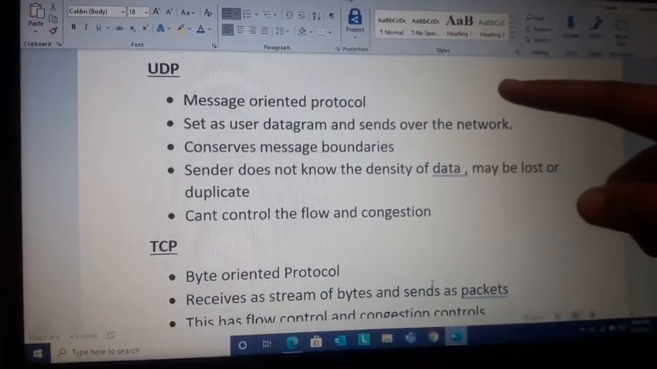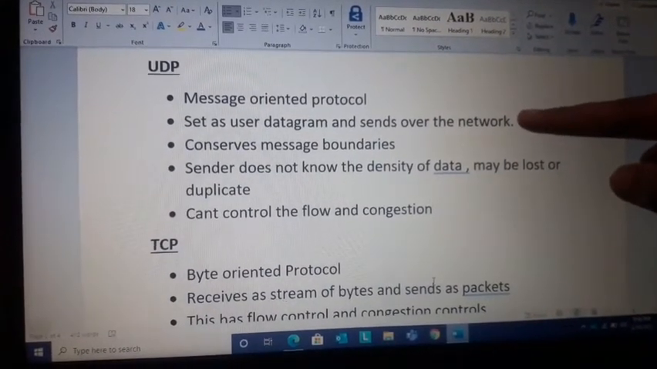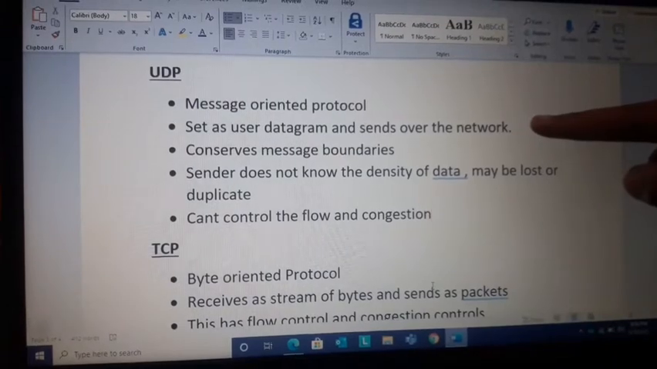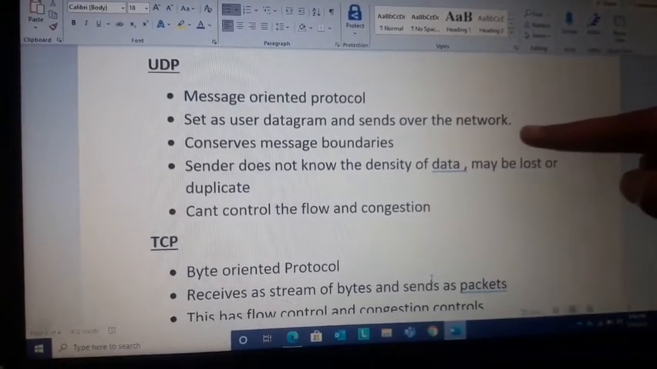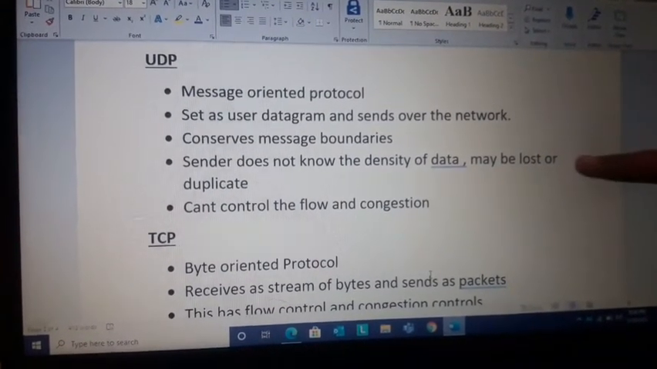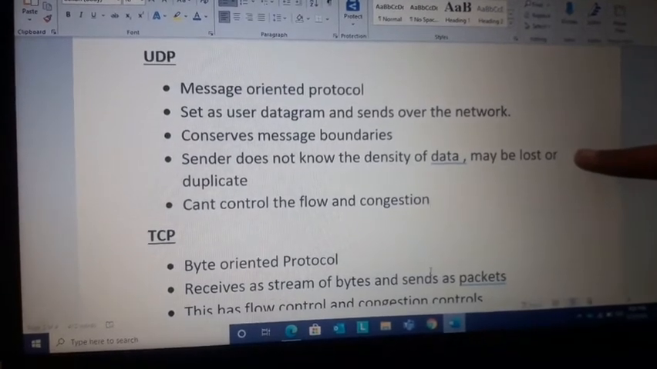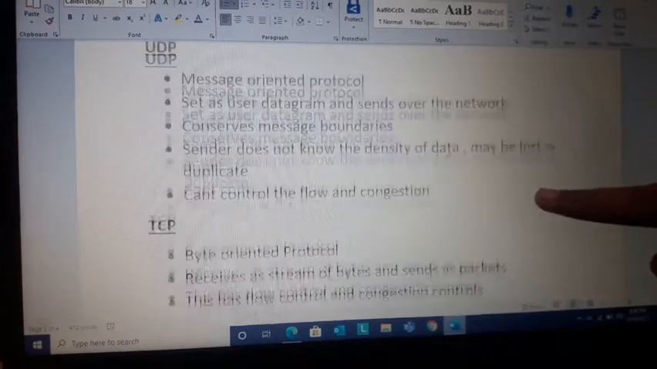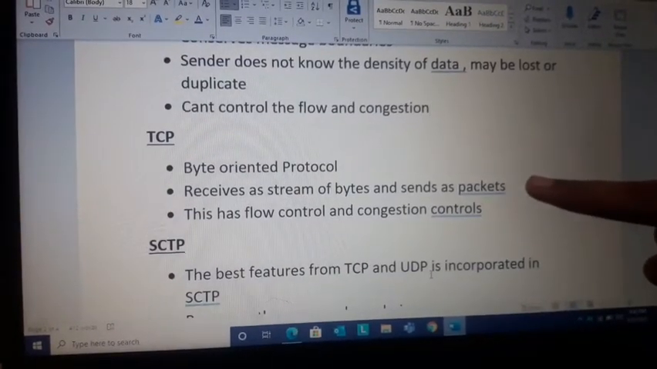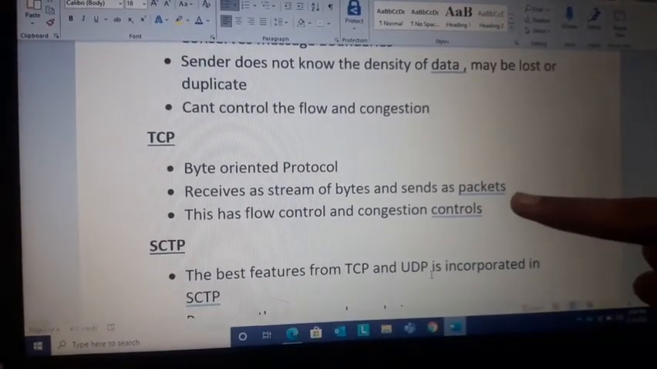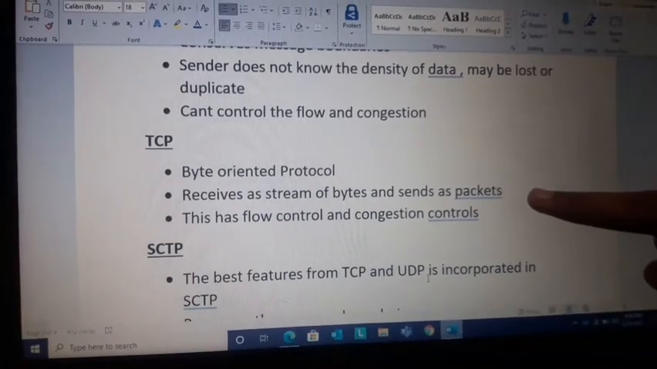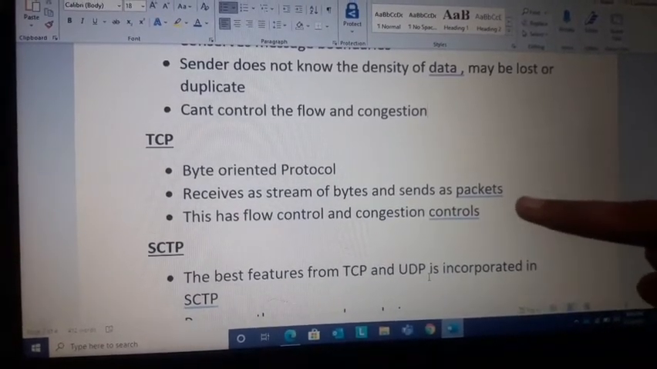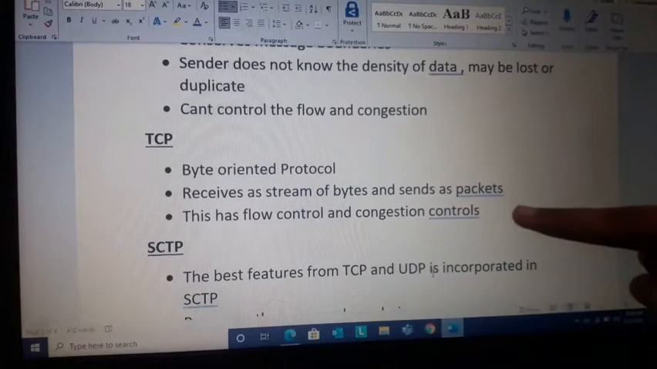UDP is a message oriented protocol. It uses datagrams and sends them over the network. It conserves message boundaries. The sender does not know the density of data, data may be lost or duplicated, and it can't control the flow and congestion. TCP is a byte oriented protocol. It receives data as streams of bytes and sends it as a package. This has flow control and congestion control.